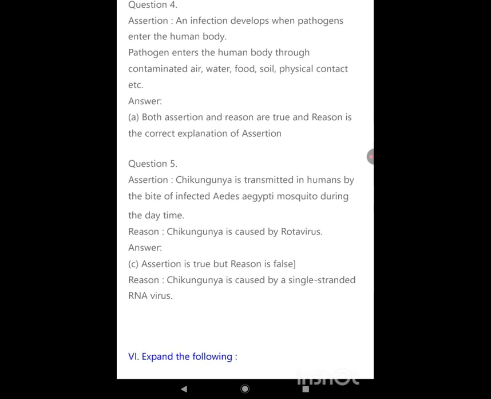Question 5. Assertion: Chikungunya is transmitted in humans by the bite of infected Aedes aegypti mosquito during the daytime. Reason: Chikungunya is caused by rotavirus. Answer: C. Assertion is true but reason is false. Correct reason: Chikungunya is caused by a single-stranded RNA virus.